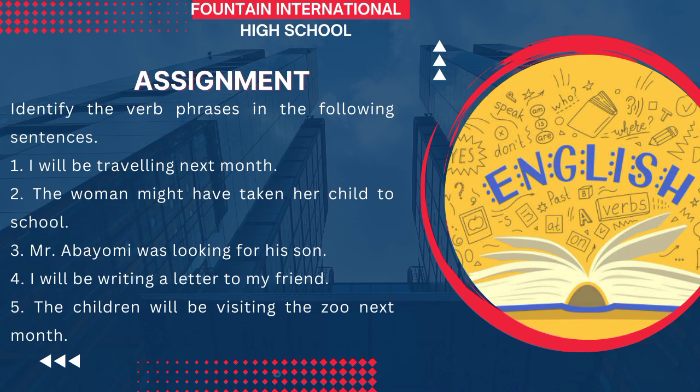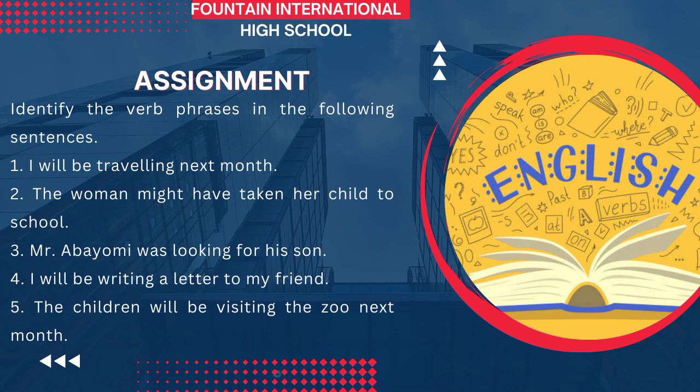Number one, I will be traveling next month. Number two, the woman might have taken her child to school. The third one, Mr. Abayomi was looking for his son.